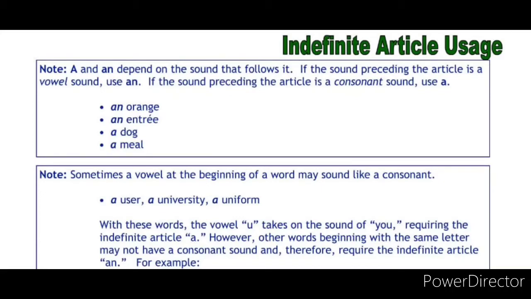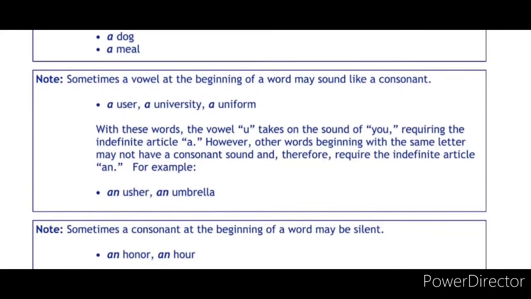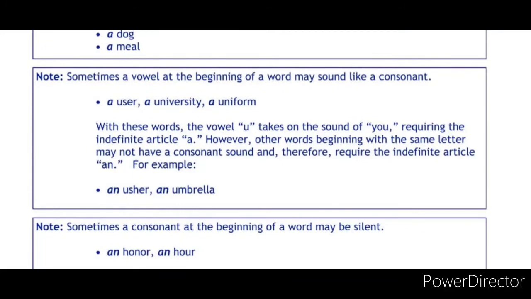So depending upon the sound of the noun, we need to use the indefinite articles "a" and "an," children. Next, note: sometimes a vowel letter at the beginning of a word may sound like a consonant. So even a vowel letter may change into a consonant sound. Which are the cases where we need to use it? Look at the examples here: user, you.